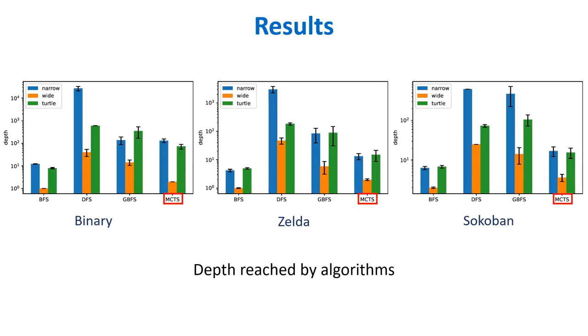We can see that MCTS never goes very deep in the tree due to the exploration and random rollouts. In the previous slide, we have seen that MCTS performed very low in binary using wide representation. Here we can see that for that problem, MCTS cannot go very deep in the tree. This is due to the high branching factor of wide representation.